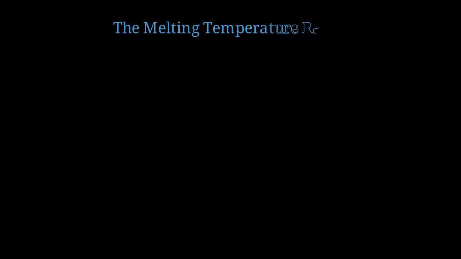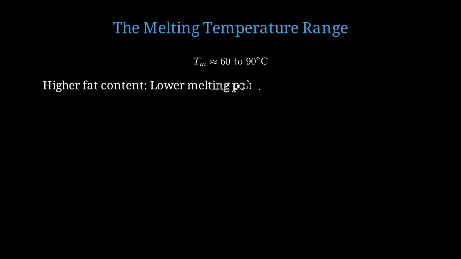Now let's talk about the actual melting range. Cheese doesn't melt at a single temperature like ice. It melts over a range. Most cheeses begin to melt significantly between 60 and 90 degrees Celsius. The exact range depends on moisture content, fat content, and the type of cheese. Cheeses with higher fat content tend to melt at lower temperatures. Fat acts as a lubricant between protein strands, allowing them to slide past each other more easily. Cheeses with lower moisture content require higher temperatures to melt. The proteins are more concentrated and need more energy to separate.